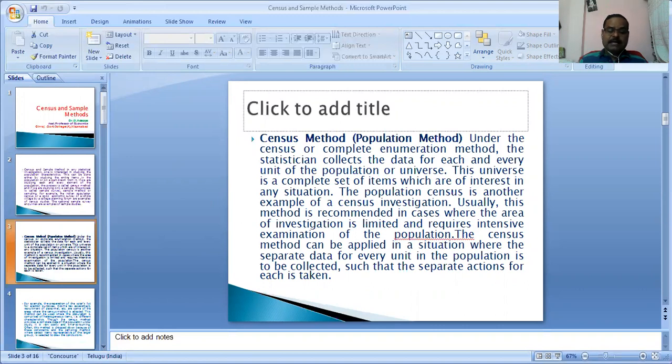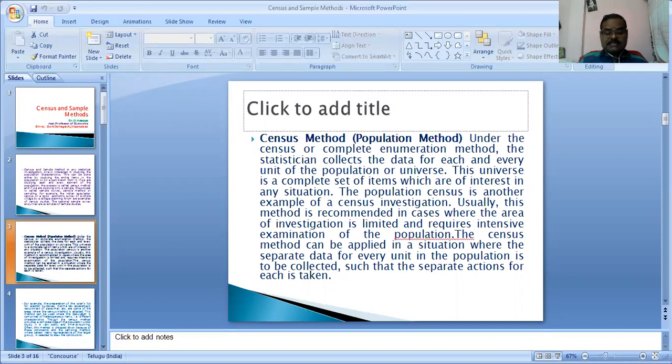Statistical data can be collected either by census method or by sampling method. If it is needed to study all the objects of the universe, census method is followed. On the other hand, if it is proposed to study only a few objects of the universe and draw conclusions concerning the entire universe, sampling method is followed. If the census method is not possible or difficult to execute, sampling method is followed.